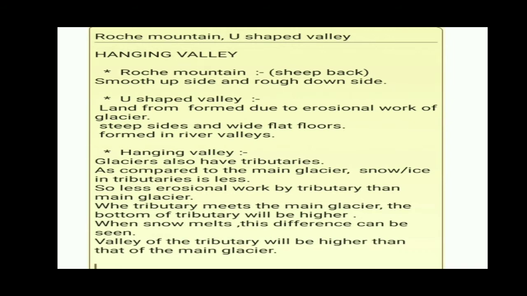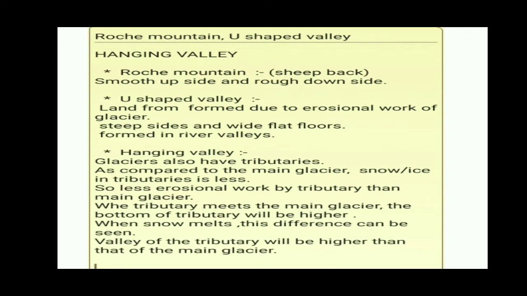Let us understand what is a Roche moutonnée. It is also called sheepback. Smooth upside and rough downside. Now what does this mean? When the sediments are being carried by the glacier, it will bring about erosion on the sides of the rock.